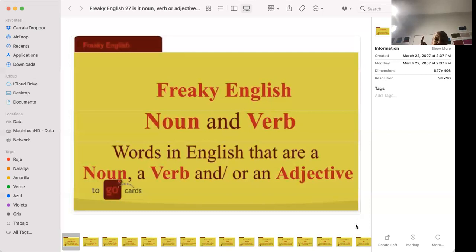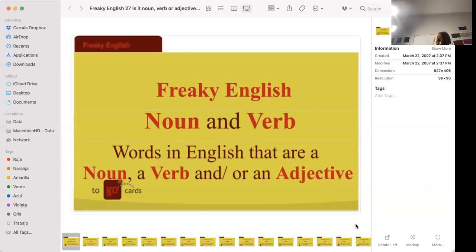F-I-N-E adjective, F-I-N-E adverb, and F-I-N-E verb. I should have done verb first, because you should always put the verb first, because that's the most important part of a sentence, right? And I can't think of it now, but I know there are words that are all of those things, plus preposition, maybe. I just can't think of one right now.